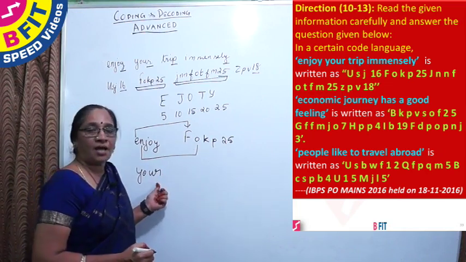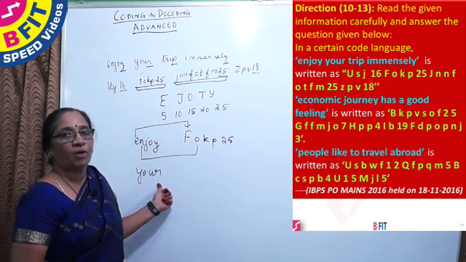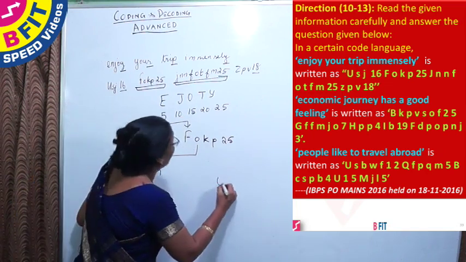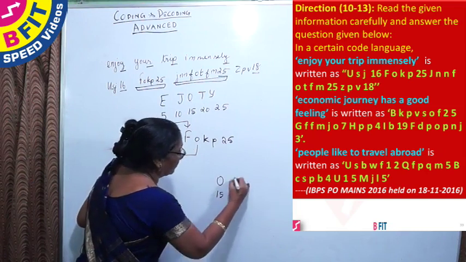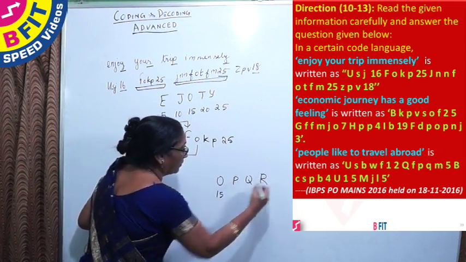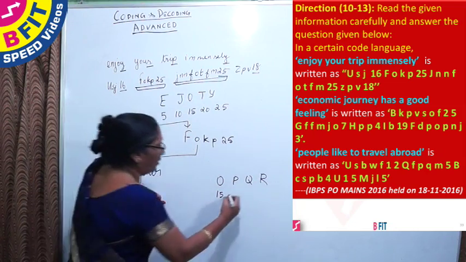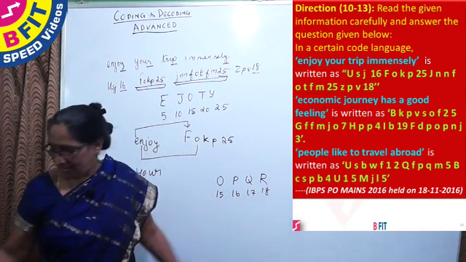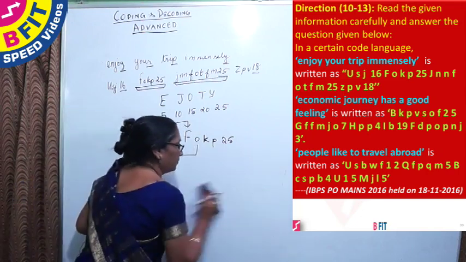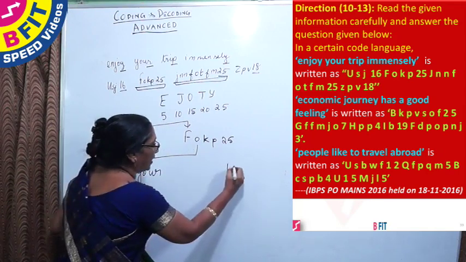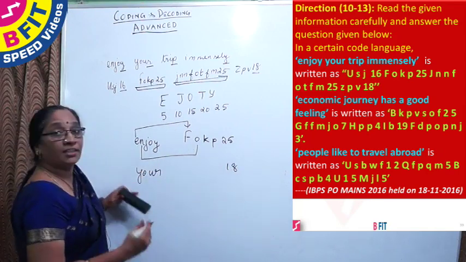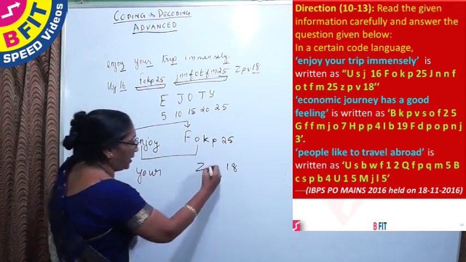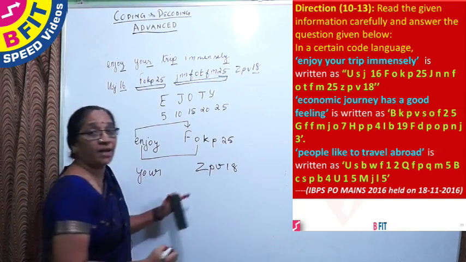The last letter is R, and what can be the positional value of R? We can find from the mnemonic E Jyoti. We know O is 15 and R is 18. So R is coded as 18, Y, the next alpha is Z, O, U. O becomes P, U becomes V.